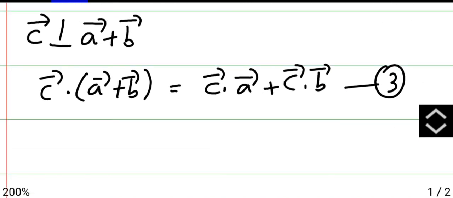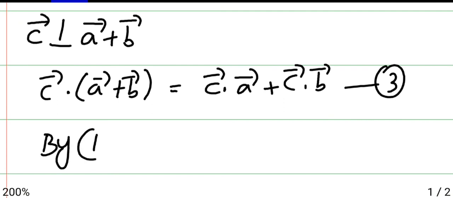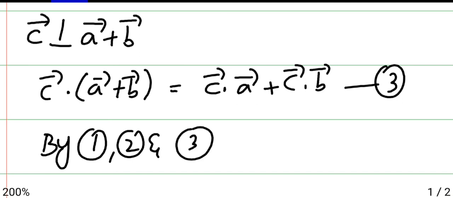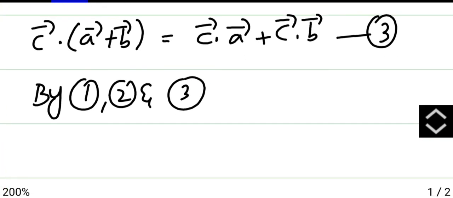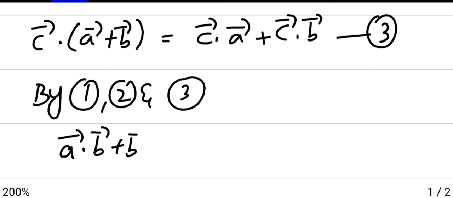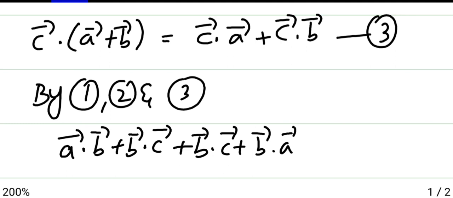Now by 1, 2 and 3, if you add them, you get A vector dot B vector plus A vector dot C vector plus B vector dot C vector plus B vector dot A vector plus C vector dot A vector plus C vector dot B vector.